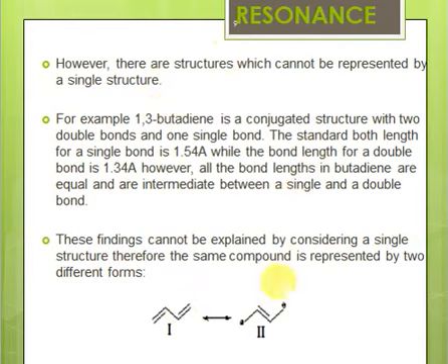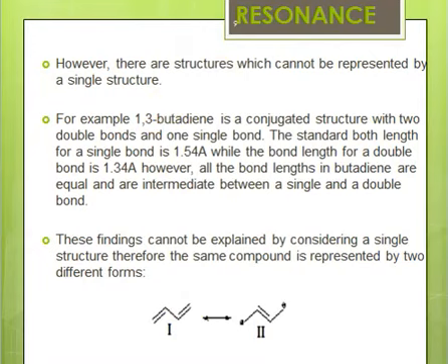Just see, here this is a single bond, but in structure 2 here we have a double bond. In structure number 1 where we have a double bond, in structure 2 we don't have the double bond. So these 2 structures, when combined together, can explain that there's a double bond character between these 2 carbons, and a double bond character between these 2 carbons, which is explained by structure 2, and there we have a double bond character between these 2 carbons. So we cannot write just one structure and explain all the properties of butadiene, but we make use of 2 different structures, and these 2 structures combined explain the structure of butadiene.